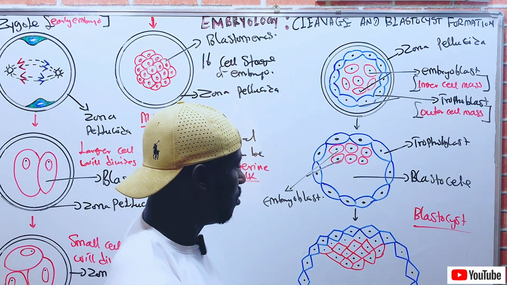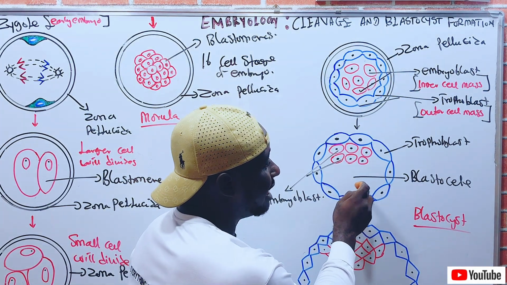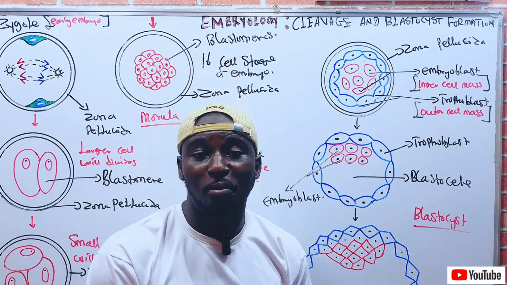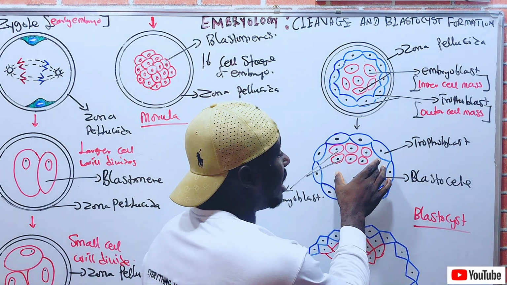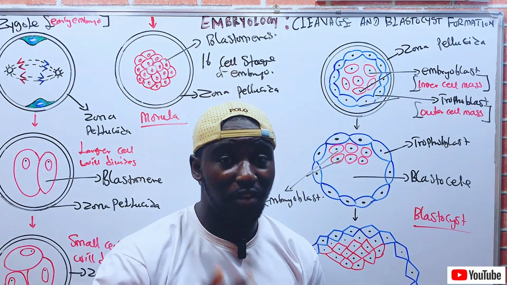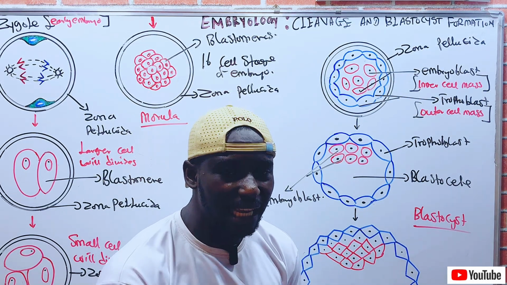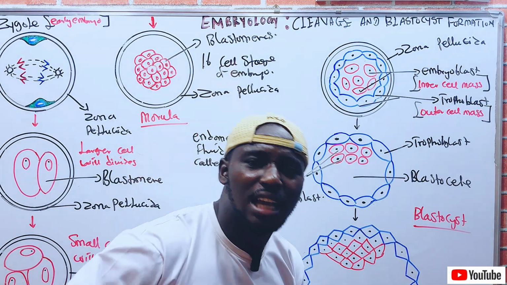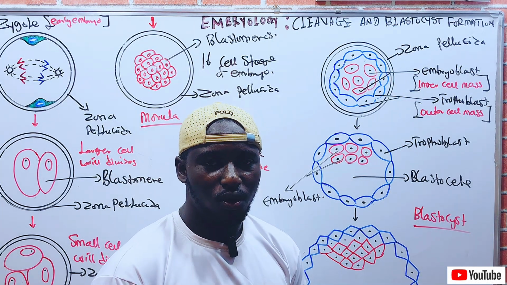Now, as the cavity, called the blastocele, enlarges, the outer cell mass, the trophoblast, becomes flattened. While the inner cell mass, which is the embryoblast, becomes compacted and attaches itself to the trophoblast, arranging themselves in one pole called the embryonic pole.